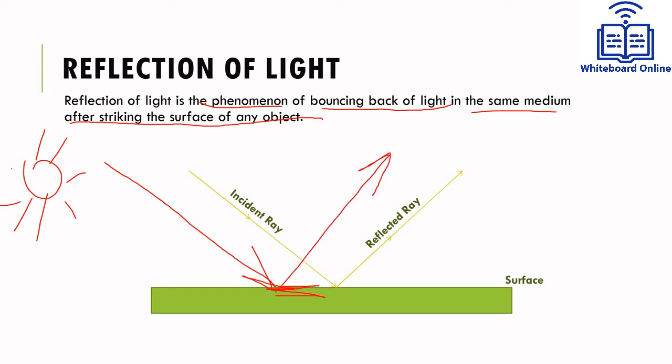That is, if the medium is air, this light is traveling in air only. It is not entering into any other object. It is not entering into any other medium. It is reflecting back into the same medium. It was traveling in air and it is still in air. It is just getting touched with this object and then bouncing back in the same medium. This phenomena, this bouncing back of light is known as reflection of light.